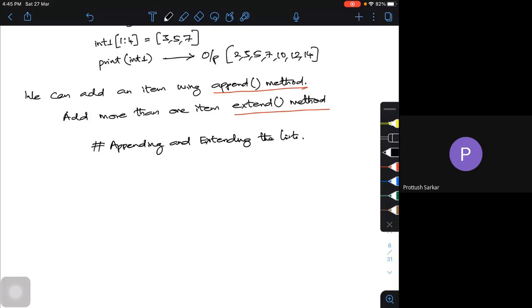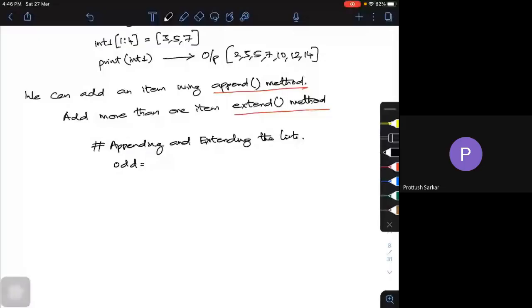Let me take an example. I have a list of odd numbers. Let me call that list odd. So I will have 4 numbers: 1, 3, 5, and 7.